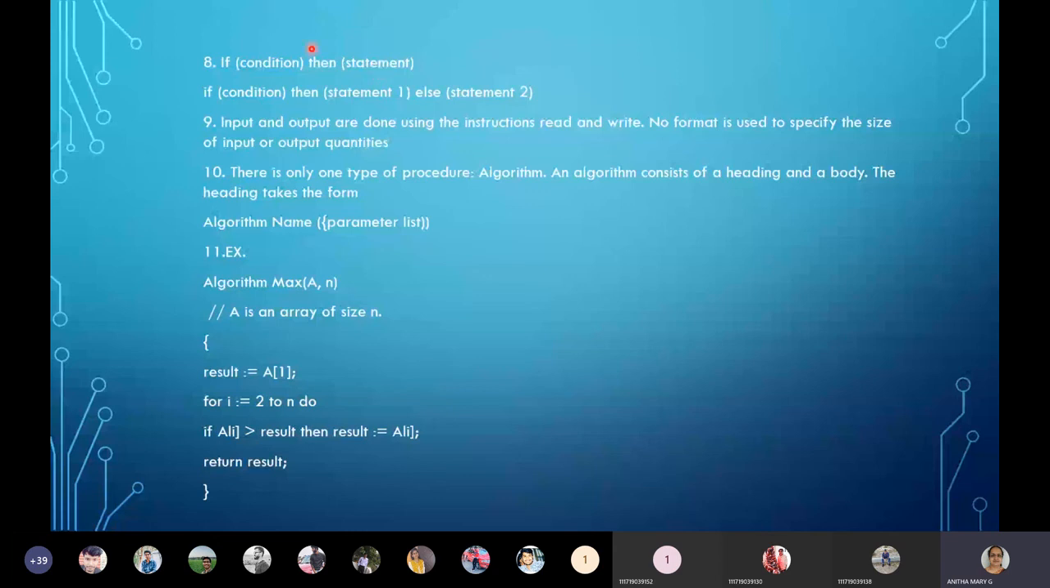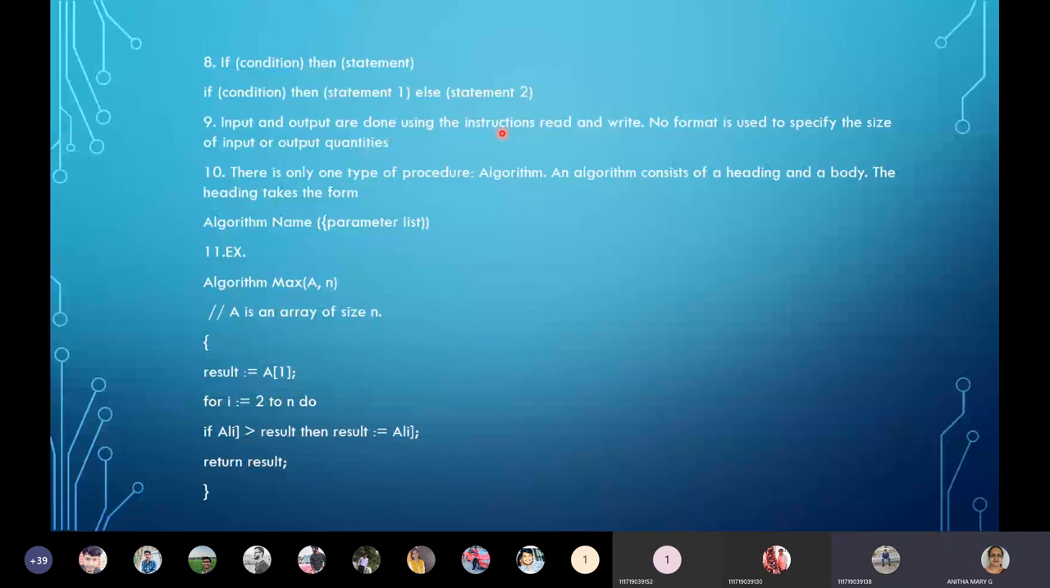You may or may not have "then" in all the programming languages, so just make note of it. If condition, then statement. Here also, if condition, then statement. If not that, else statement. So when the condition is false, it is going to come to the else part. Okay, so then moving on to the next one: input and output are done using the instructions read and write.